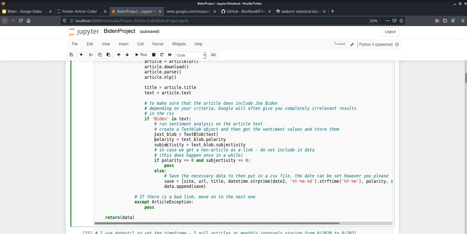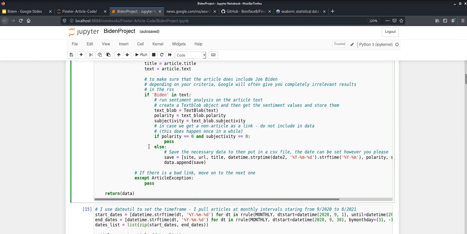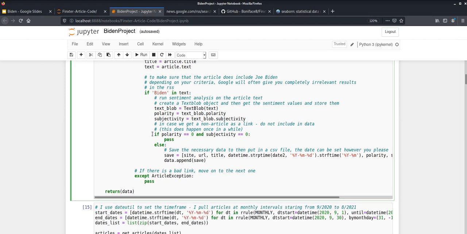So once we get the polarity and subjectivity scores, I then throw in this quick if statement just in case the result, or the quote-unquote article, happens to be a video or some sort of non-text content. This way we don't skew our data at all.